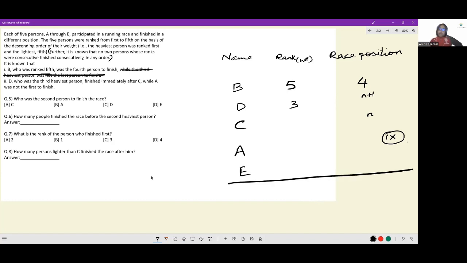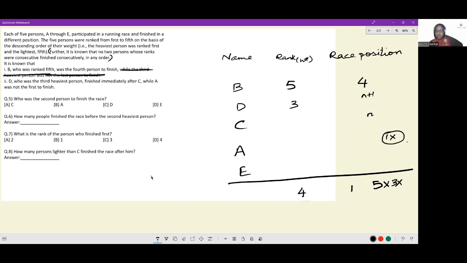Now, I am seeing rank wise. Race position is not 1. Can I say the person who had rank 4 cannot have race position as 5 or race position as 3?